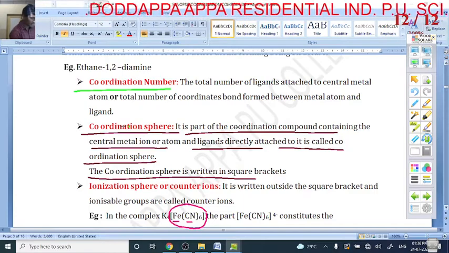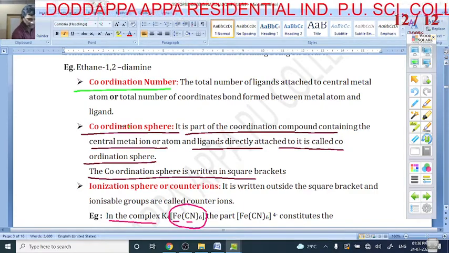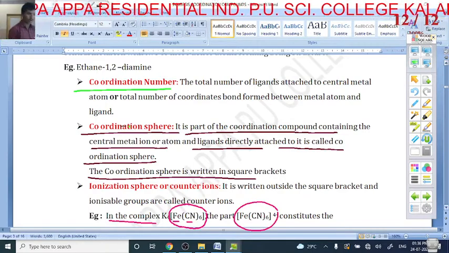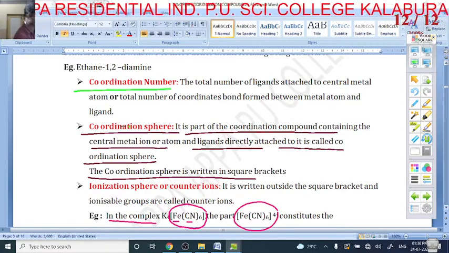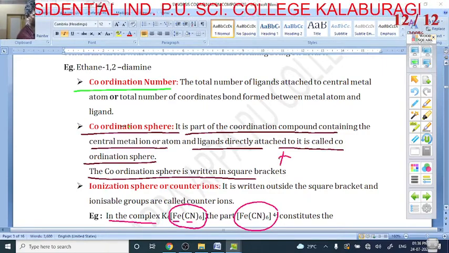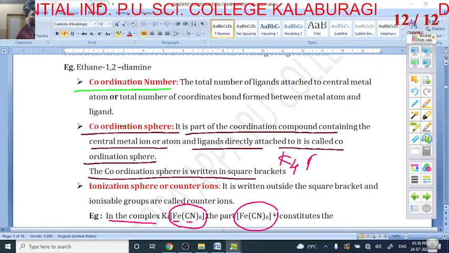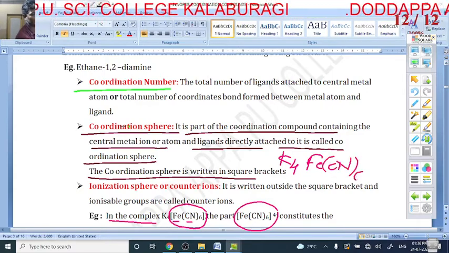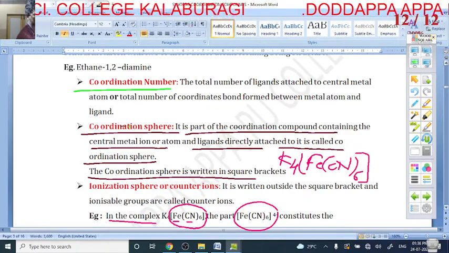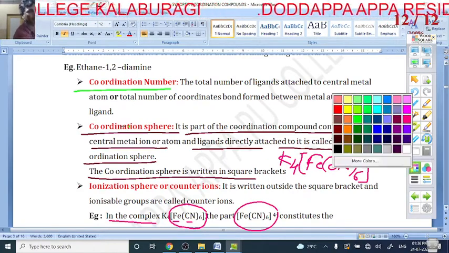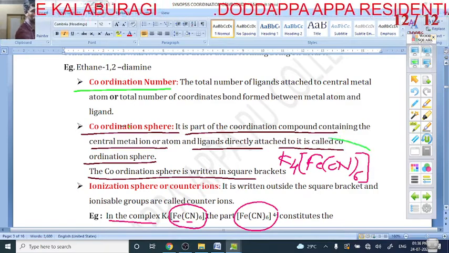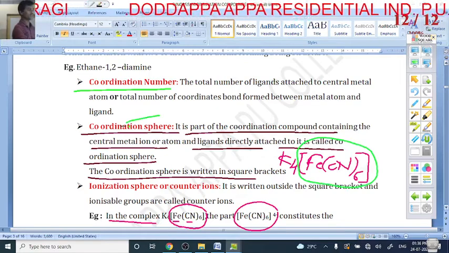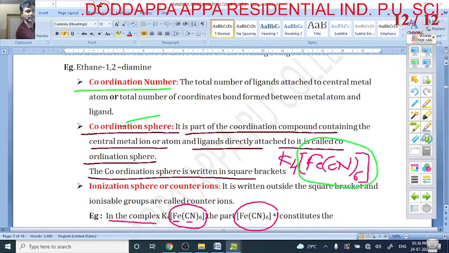In the complex K4[Fe(CN)6], only [Fe(CN)6] is called the coordination sphere. For example, I can write one example: K4, Fe, CN, 6. This is one complex. But in this complex, only the square bracket is called the coordination sphere. The coordination sphere contains the central atom and ligands.